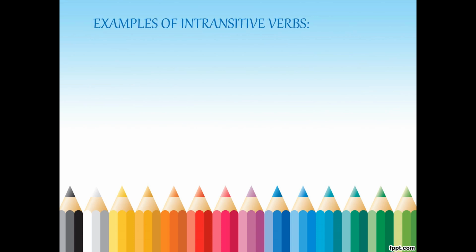Okay, examples for intransitive verbs. Baby was crying. Was crying itself completes the sense and doesn't need an object here. I work for a large firm in Paris. For a large firm in Paris is prepositional phrases here. But I work, I work without this prepositional phrase. These are not objects. These are giving extra information about the verb.